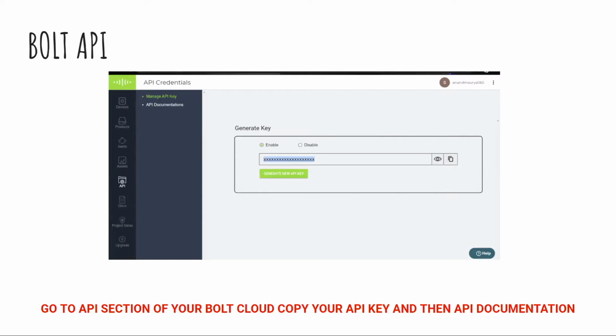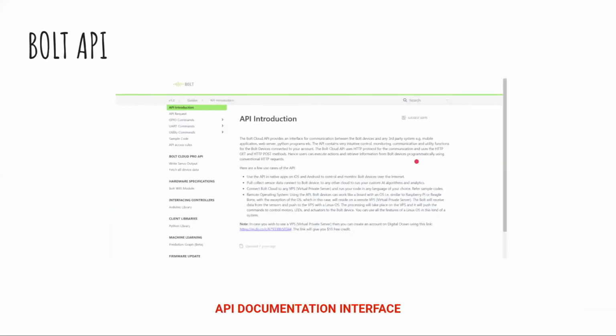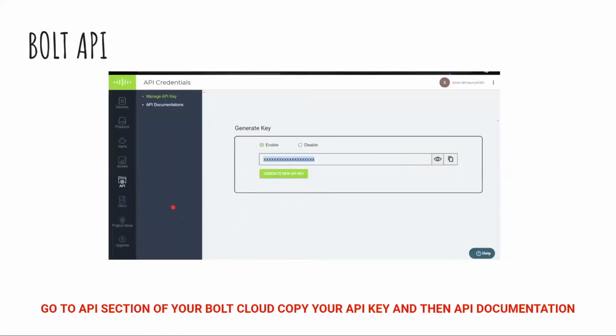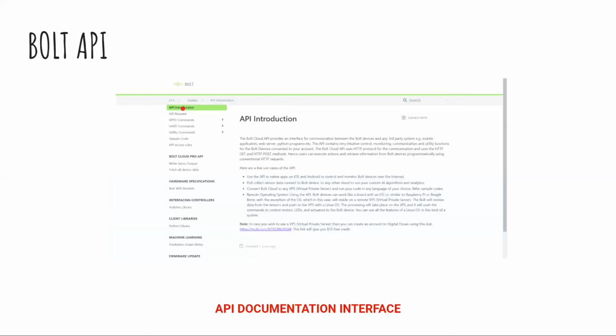Now how to make API? How will we know what an API is and how we will get our APIs? So go to the API documentation. After copying this API key, go to the particular API documentation. In this, there is an introduction of API and each and everything is explained about APIs: how APIs work, how APIs are requested. Everything is explained in a very good manner on this page.